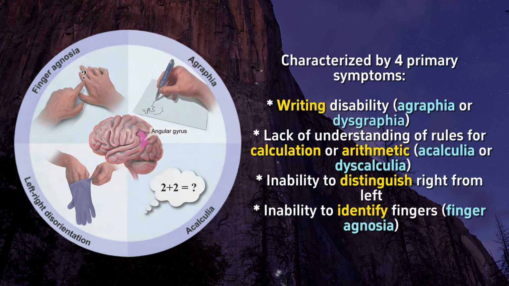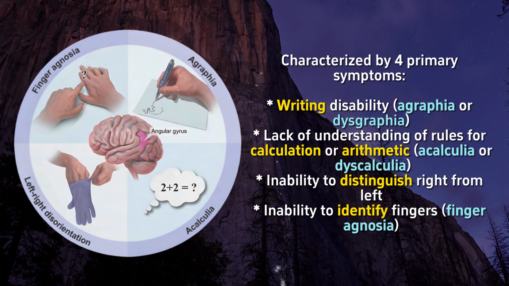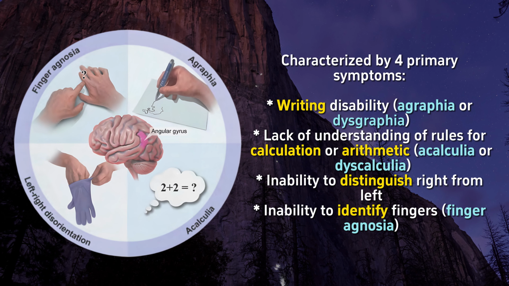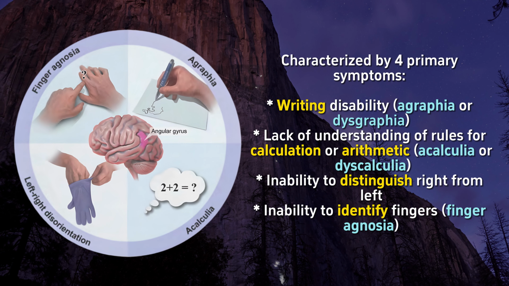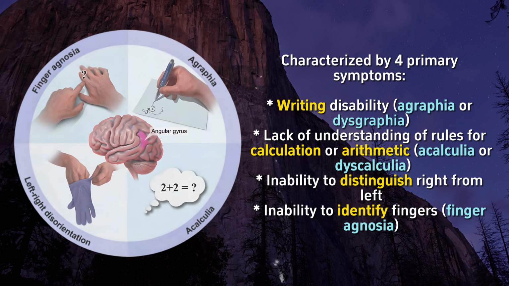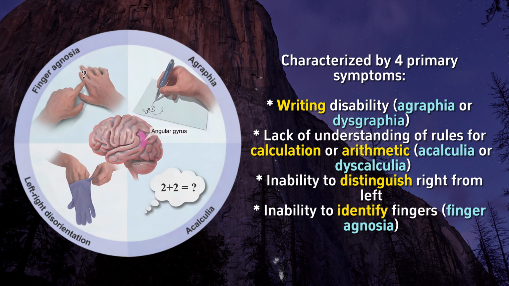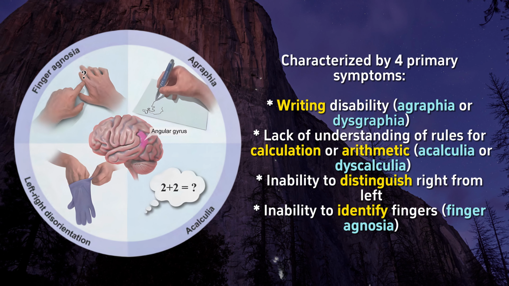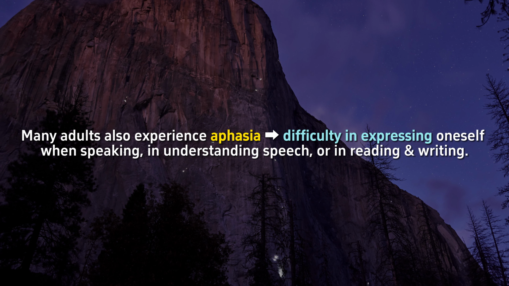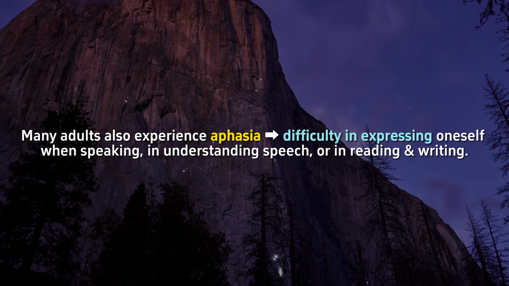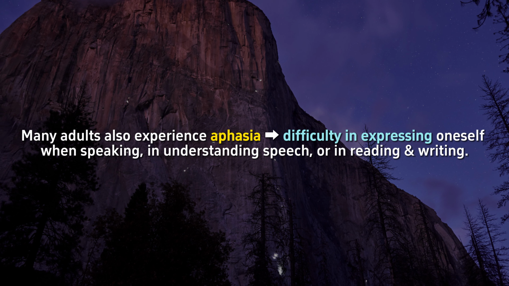It is characterized by 4 primary symptoms: a writing disability, agraphia or dysgraphia; a lack of understanding of the rules for calculation or arithmetic, acalculia or dyscalculia; an inability to distinguish right from left; and an inability to identify fingers, finger agnosia. Many adults also experience aphasia, difficulty in expressing oneself when speaking, in understanding speech, or in reading and writing.